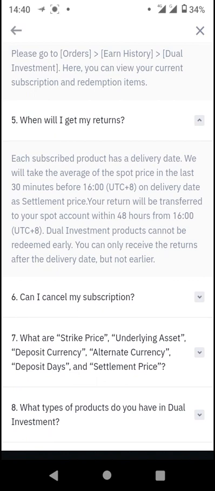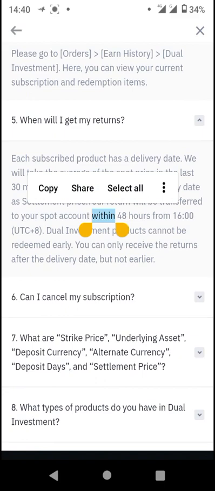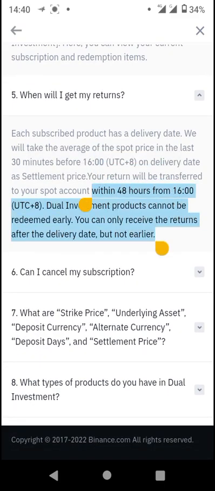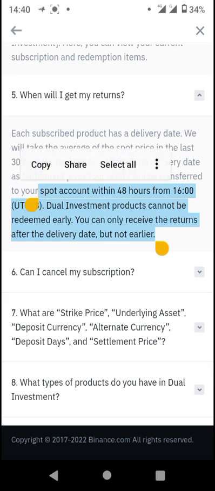So you want to take note of the delivery date. Binance will take the average of the spot price in the last 30 minutes before 1600, they said UTC plus 8, on the delivery date as the settlement price. Your return, however, will be transferred to your spot wallet within 48 hours from 1600 UTC.